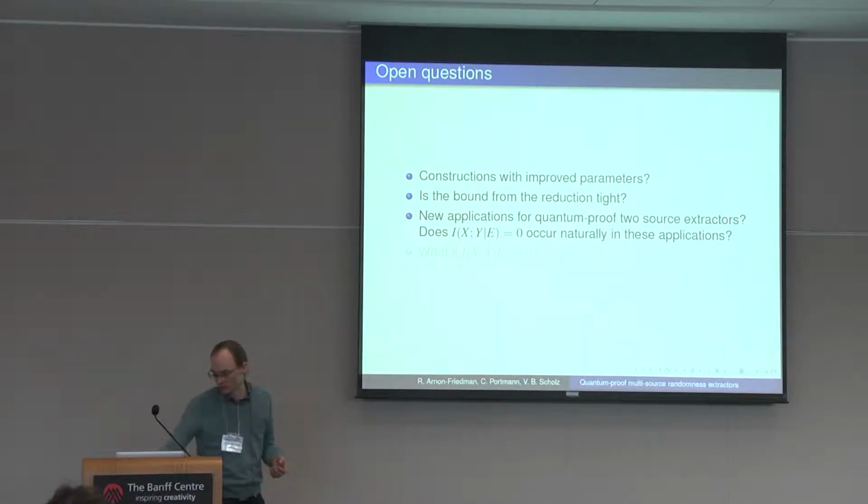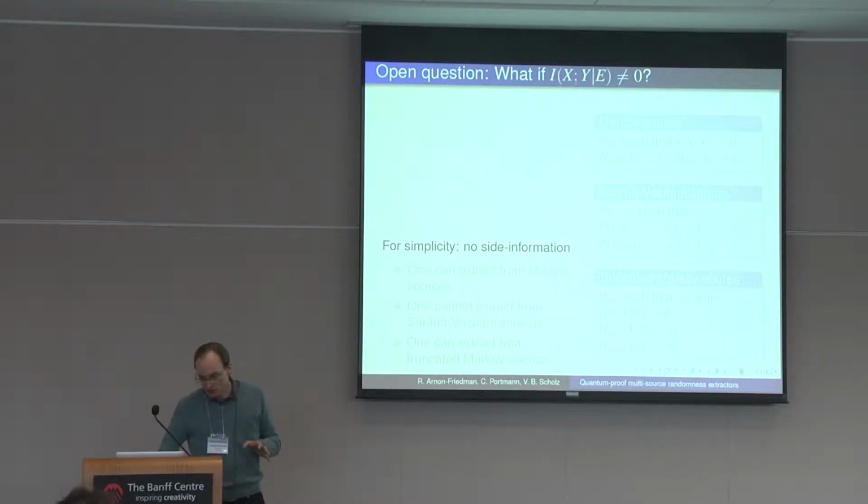Which actually brings us to the next question: what if we don't have conditional mutual information which is 0? Can we still do something? So I'll try and answer. I don't have an answer to this question, but I'll tell you what is known in the literature. Let's not look at the side information.